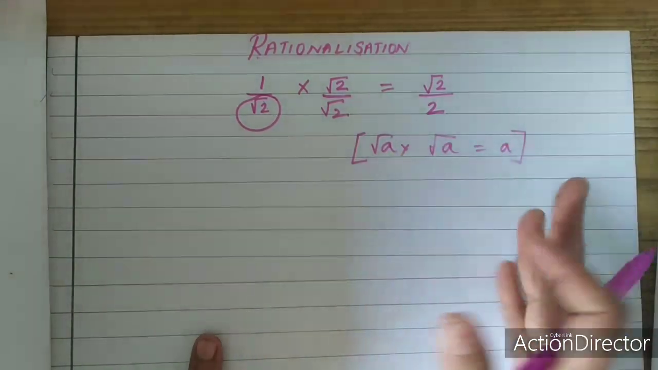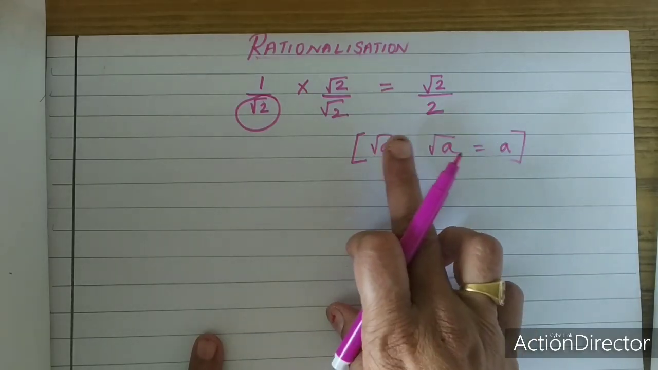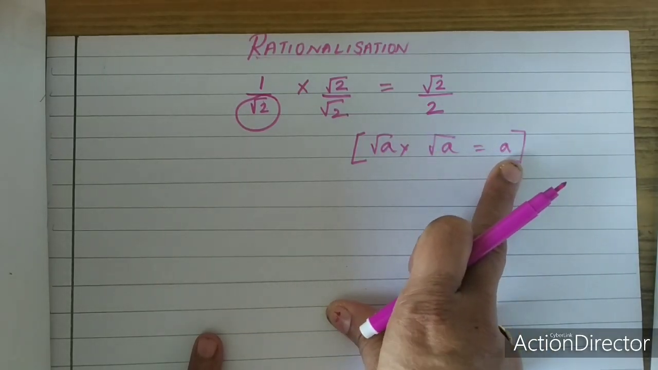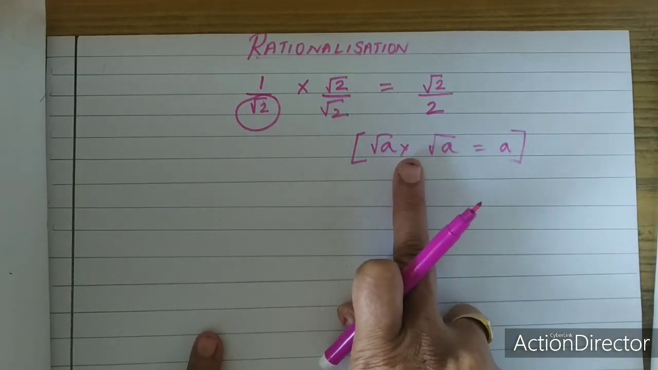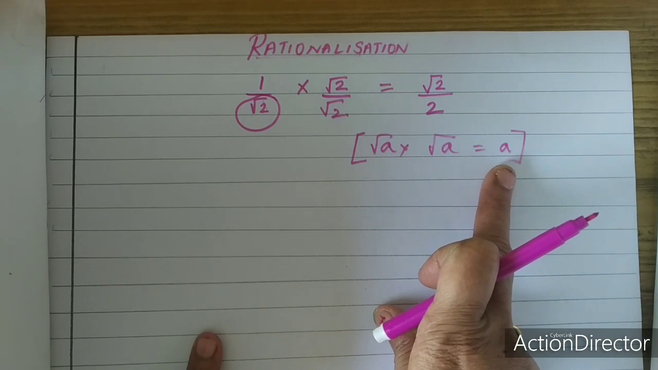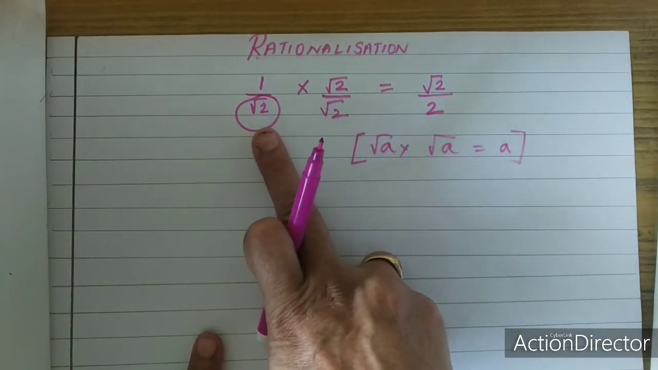That means root 5 into root 5 is 5. Root 6 into root 6 is 6. So when you multiply any two identical roots, you get only that rational number, not the root. So root a into root a is a. Root 5 into root 5 is 5. So root 2 into root 2 is 2. This is when it is a single number.